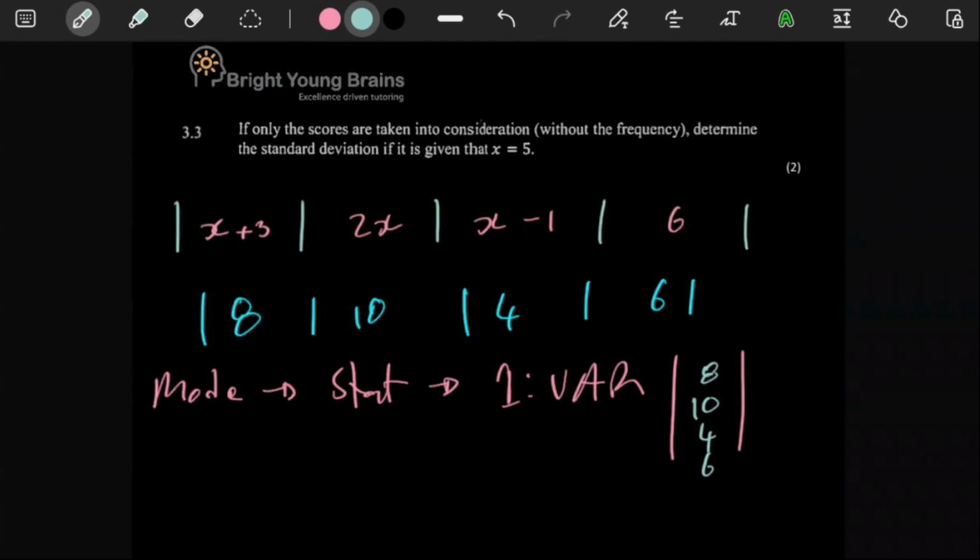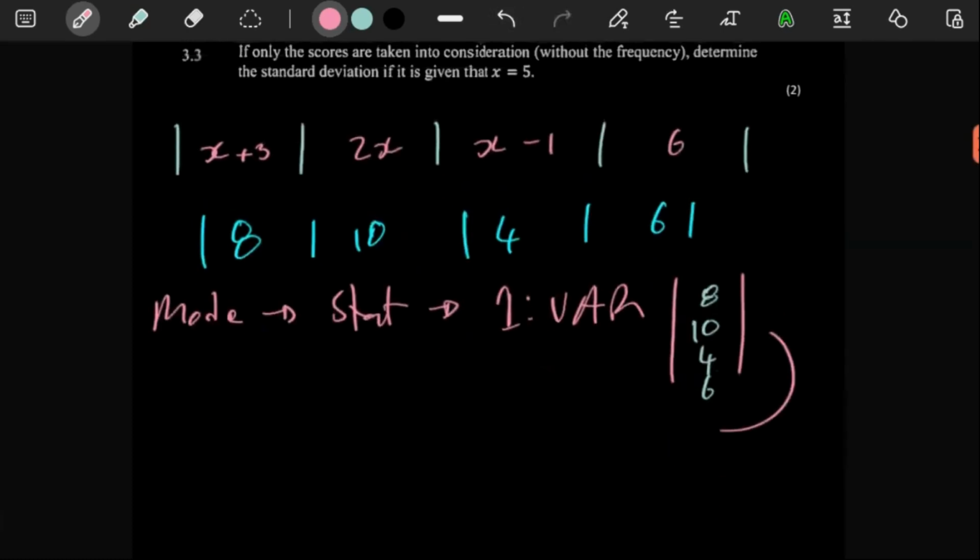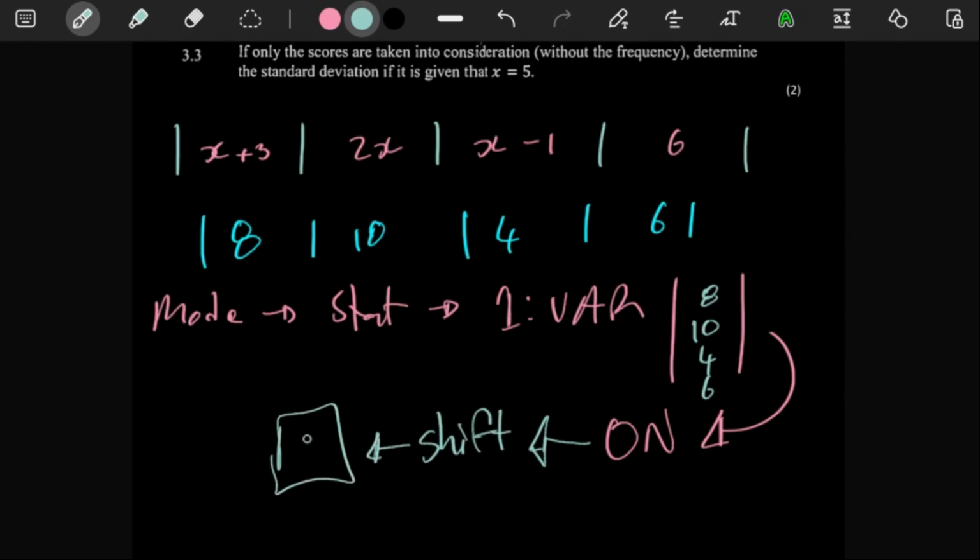Yeah. So you're then going to press the on button. Don't forget to press on, because if you don't press on, then most likely the data is not going to be saved. So let me just make an arrow there. You have to press on. After pressing on, you're going to press shift and then the number 1 button if you're using the calculator, and then it's going to give you this button here, right?